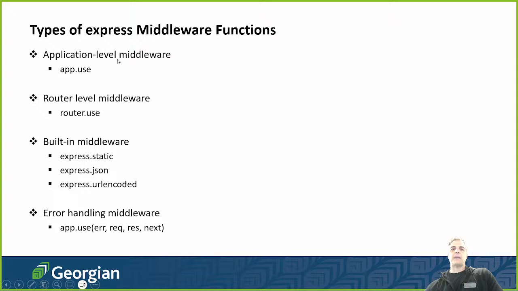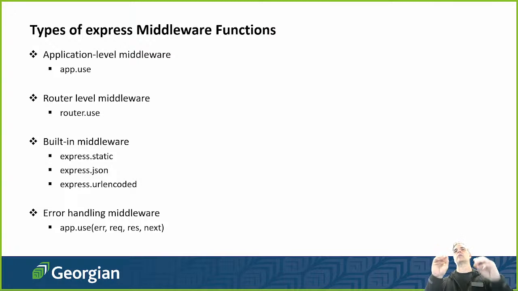So application level middleware, we use app.use. Router, if I'm going to route stuff, I want to go from one route to another route, I'm going to use router.use. Okay. Built-in middleware. There's 3 pieces of built-in middleware we're going to see in Express, right? We're going to see Express static, Express JSON, and Express URL encoded. Those things are built into Express, and those are 3 functions that we use.